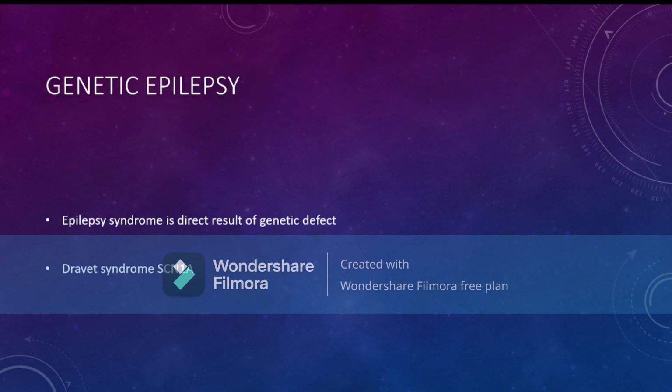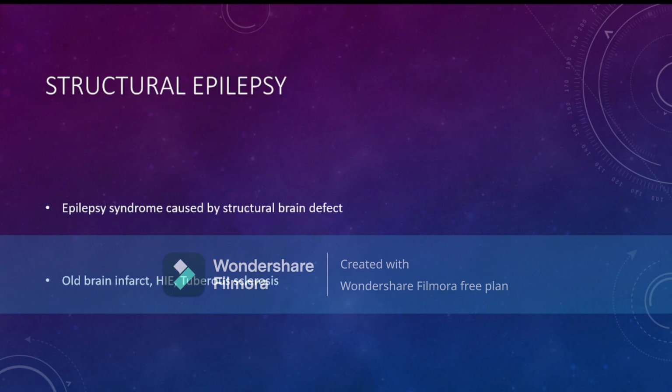Now, what is the definition of genetic epilepsy? Genetic epilepsy means the epilepsy syndrome is a direct result of some genetic defect. An example is Dravet syndrome. The gene is SCN1A. There are lots of other genetic epilepsies, but this comes in all India MCQs. I will tell about Dravet syndrome briefly in my next slides.